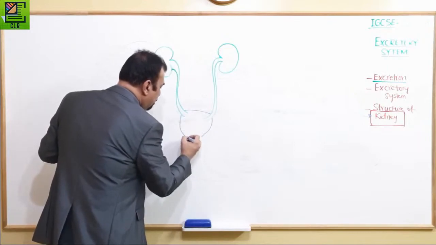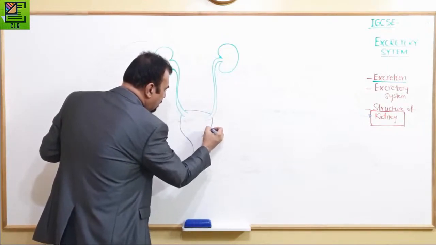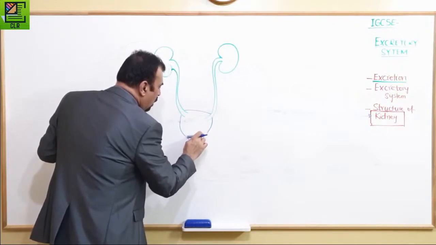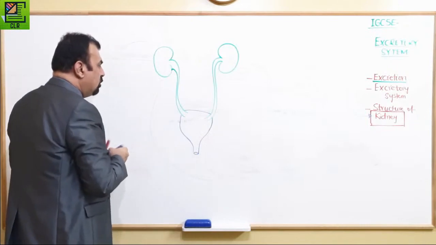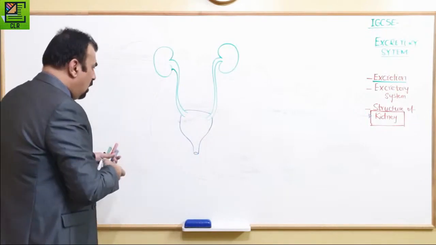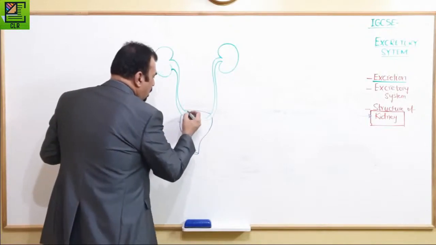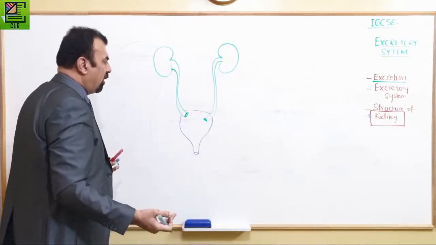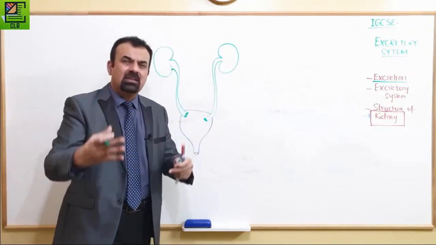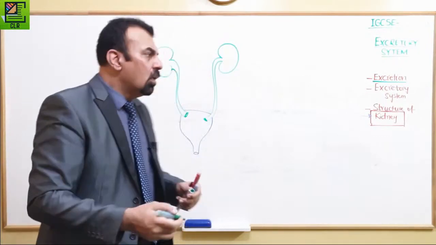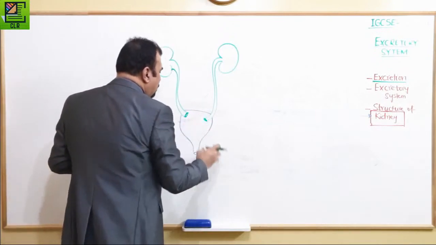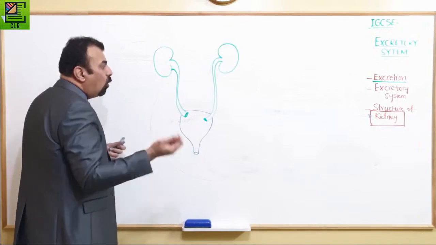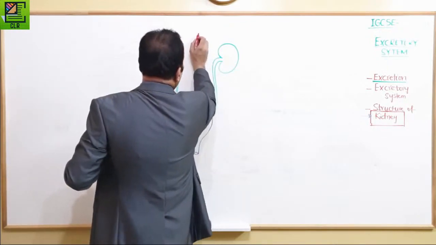Urine is constantly produced and then sent to the bladder, because the process of excretion should only be supported if we have a storage organ as well. Every person could not be just sitting inside the washroom all the time. So this is the organ which is going to store the urine.